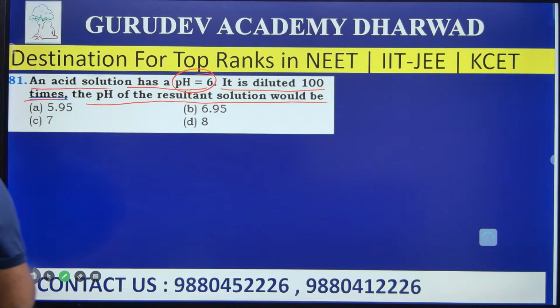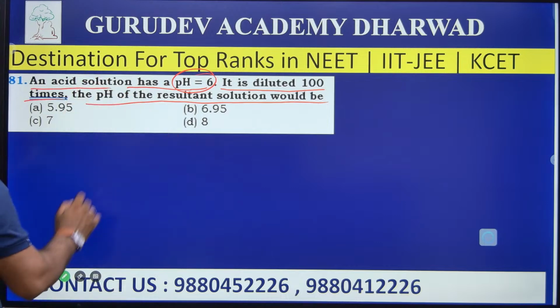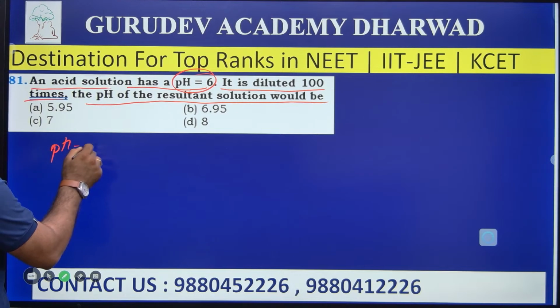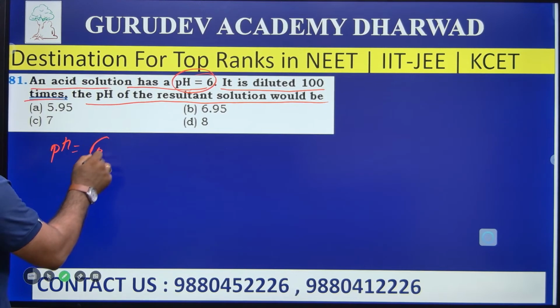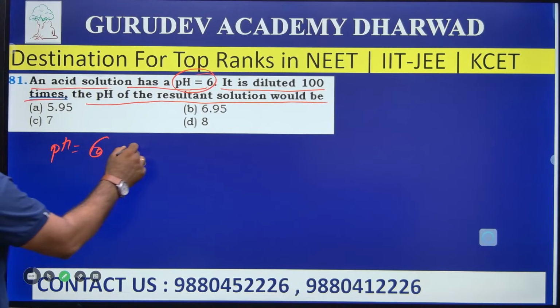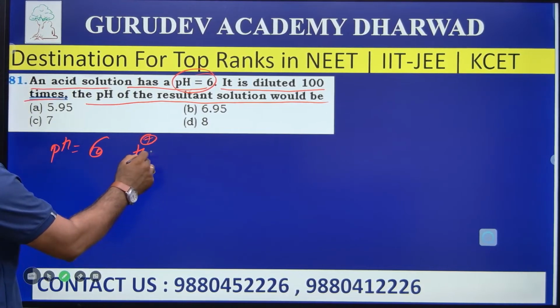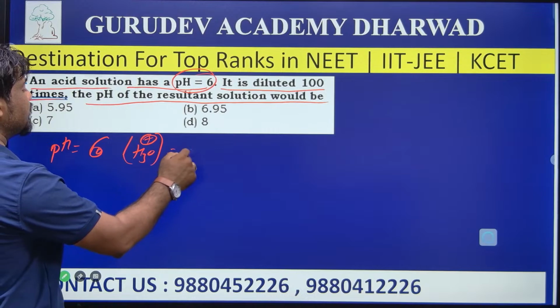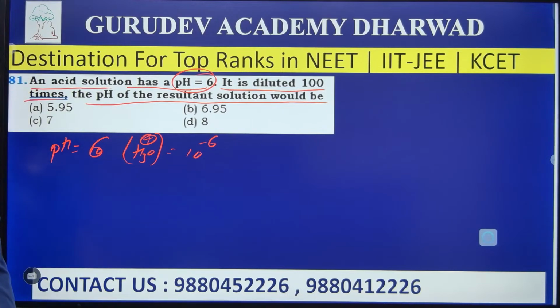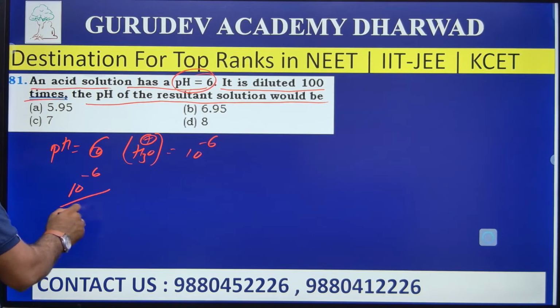Okay, it's a very simple concept. Without solving the problem in a lengthy way, we can solve it by using some simple tricks. As we know, the pH of the given solution is 6. Then what is the concentration of the H plus ion or H3O plus ion? The concentration of the H3O plus ion is equal to 10 to the power of minus 6. Next, when it is diluted 100 times, that is 10 to the power of minus 6 divided by 100.